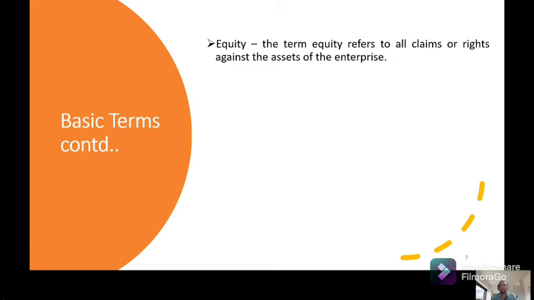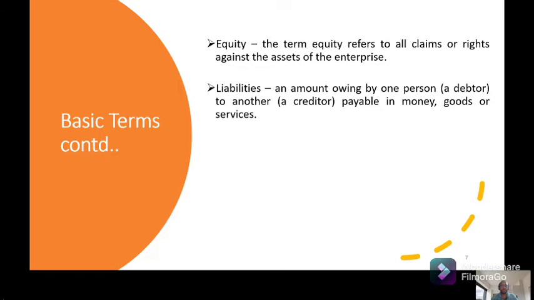Equity. Equity, whatever money you have invested in the business is equity. So it is a capital, share capital or owner's capital and debt equity. So whatever the owner has invested and whatever loan they have taken and invested in the business, the total is called equity.